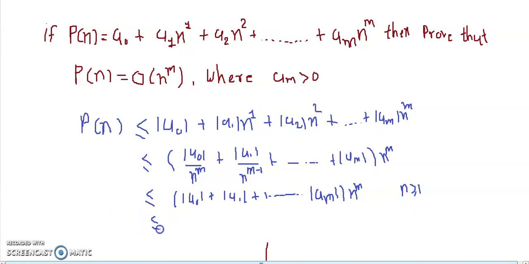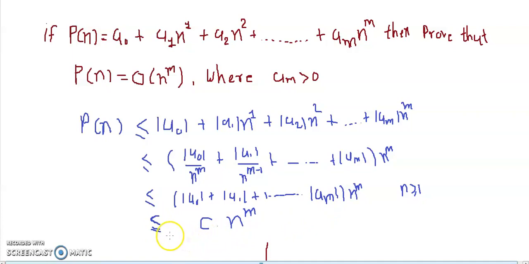Now let's consider this as c into n raised to m, where my c is the addition of all coefficients, the addition of all positive coefficients. We are considering the absolute value of coefficients. So this is less than or equal to c into n raised to m, where c is equal to the addition of all positive constant coefficients.